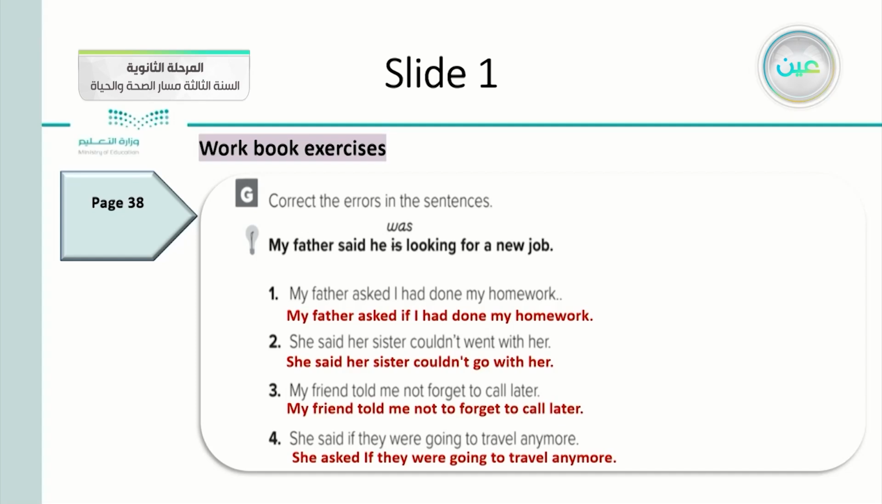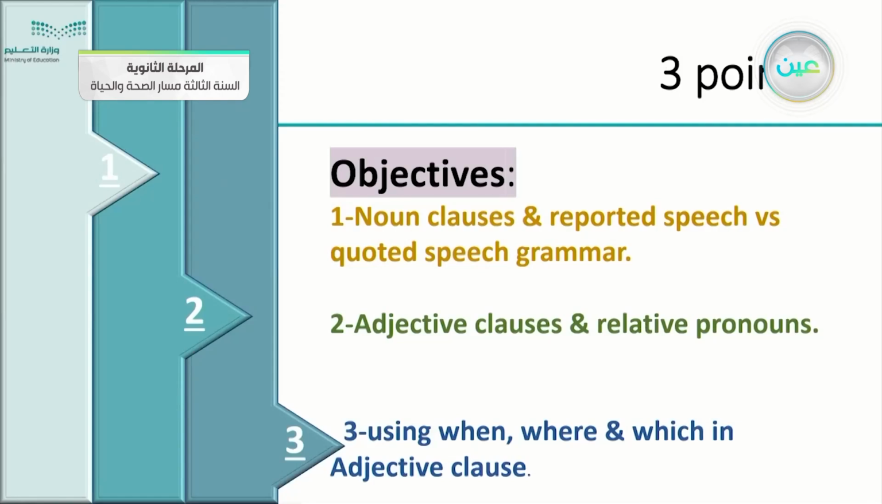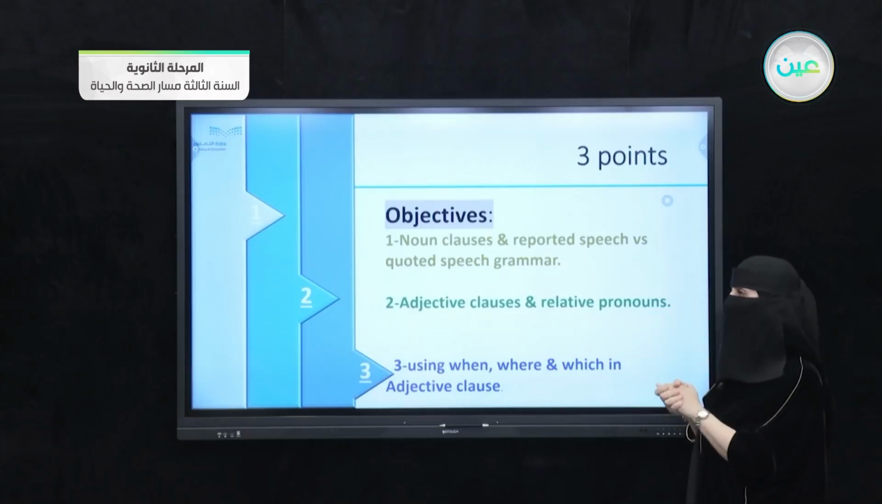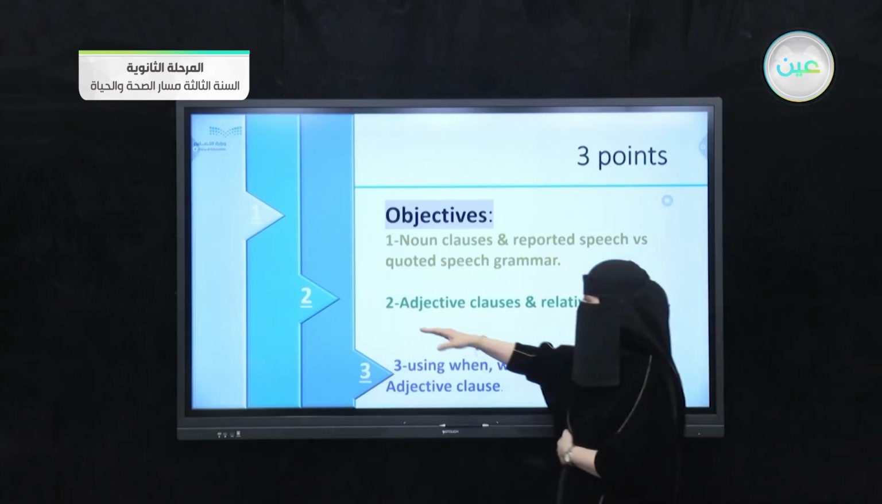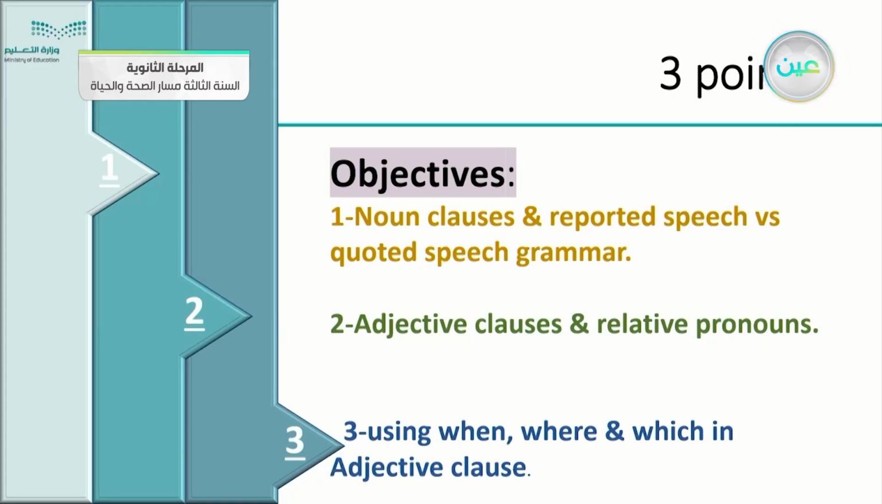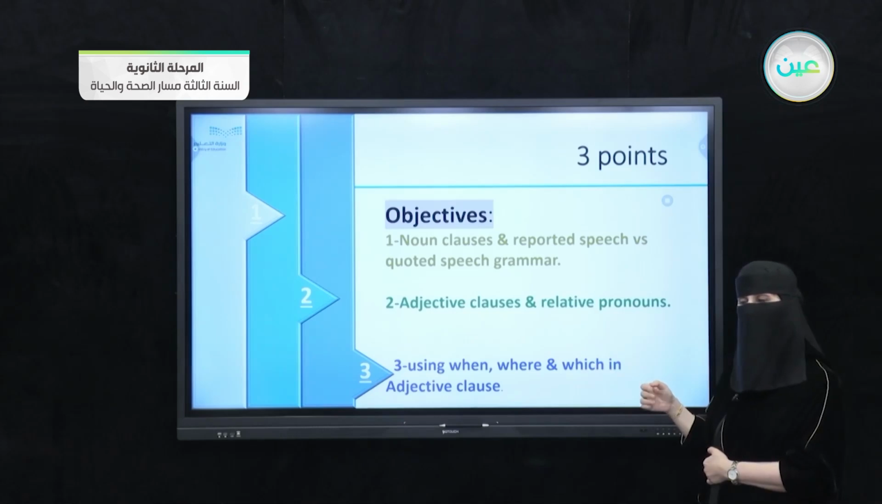Okay, now we will go to the main points for our lesson. By the end of this slide, we talked already about the noun clauses and reported speech, and we applied some questions to the reported speech grammar. We will go to the next slide and see what we discuss there: adjective clauses and relative pronouns. As we discussed before, an adjective clause is a dependent clause that can describe or give information about the noun which comes before it.